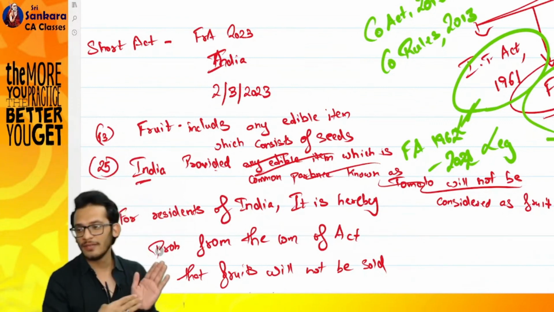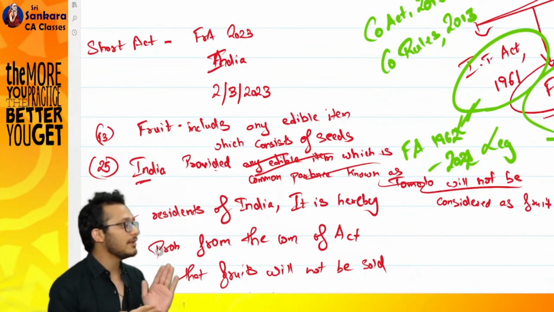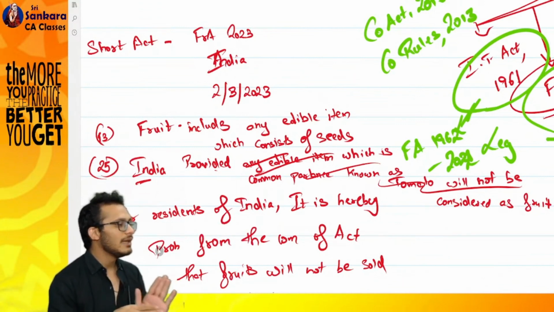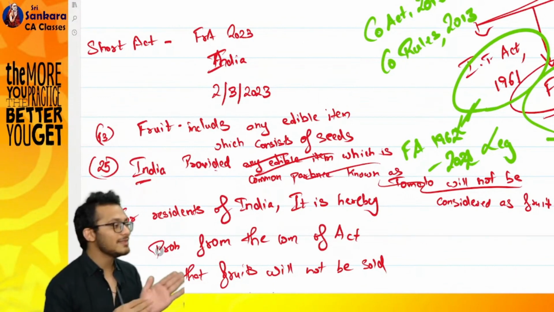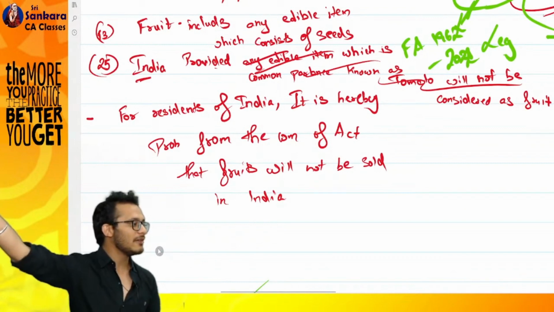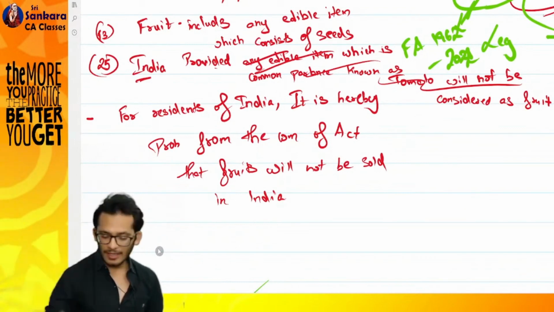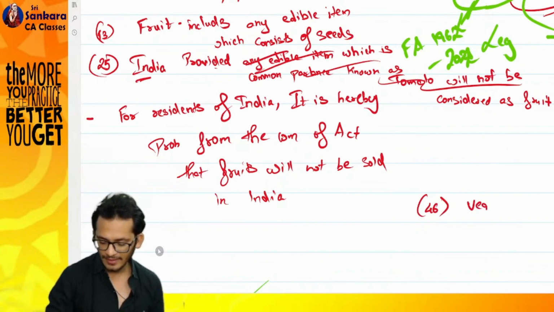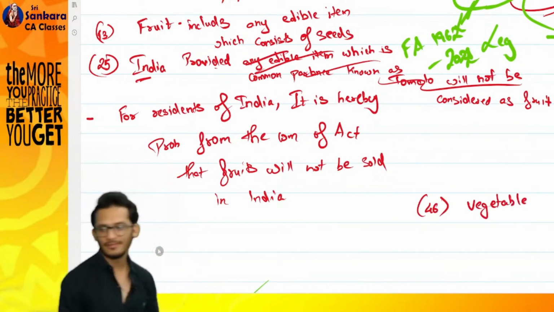Now since I've defined fruit, I also need to define vegetable. I am banning fruits. Am I banning vegetable? No, I am not banning vegetable, which means I need to also define what is a vegetable. So next, vegetable will be after 25, let's say it is 46. Tell me, how do you want to define vegetable?